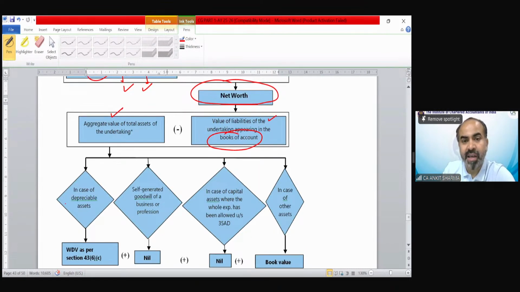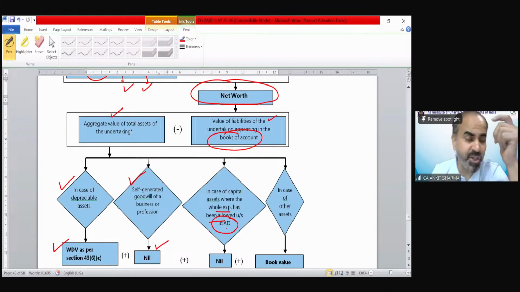In case of a depreciable asset, we will take the WDV. If they are self-generated, the value should be 0. In case of a capital asset where the whole expense has been allowed under section 35AD.